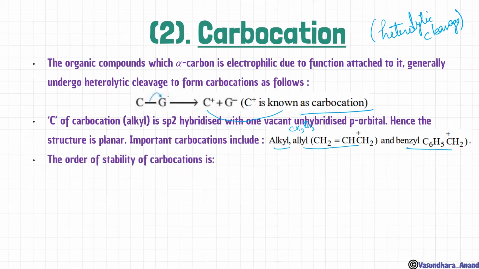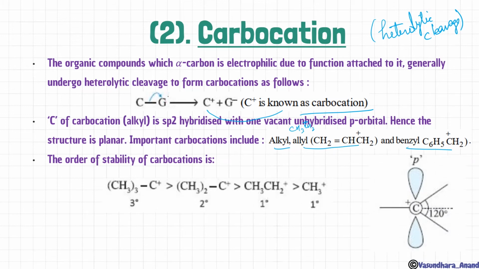The order of stability of carbocation is again the same as free radical. Tertiary will have the most stability, then the secondary, then the primary, and then this won't be considered as primary. कहीं आपको primary ही मिलेगा, but it will be known as super primary. Got it? So again the reason is the same, that is more alpha hydrogen and more stability.